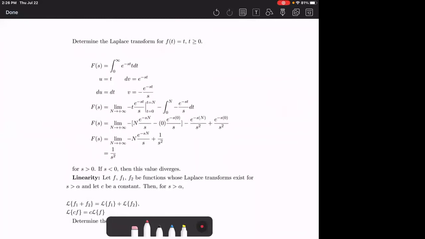Okay, let's start. Determine the Laplace transform for f of t equals t for t greater than or equal to 0. So we plug in t as our function into our Laplace transform equation. And now this integral is going to require integration by parts. So we're going to let u equal t and then take that derivative to just be 1. And then dv is equal to e to the negative st, and we get that integral. Now remember uv minus the integral of v du.